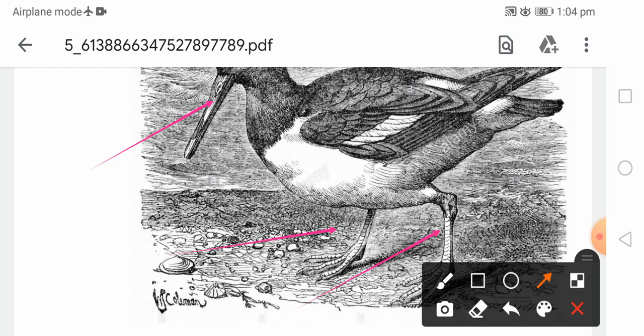In different parts of the world, the environment is different, conditions are different, and nutritional availability is different. According to that, the beak is modified. Similarly, the feet of the bird are also modified according to the conditions. So we can say that these are two adaptations of birds.